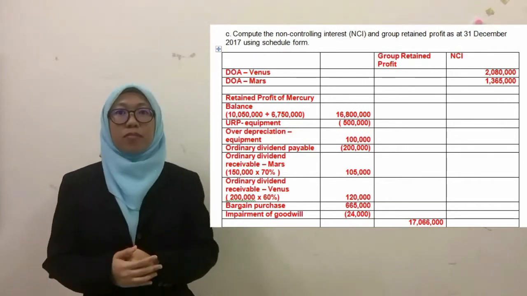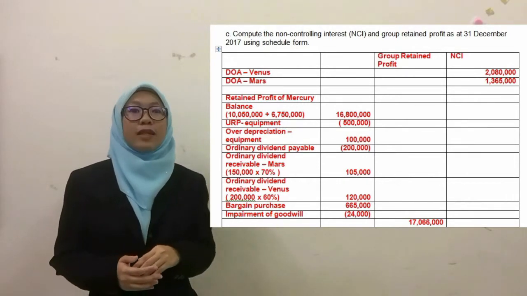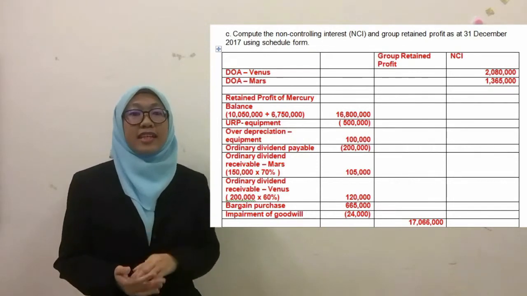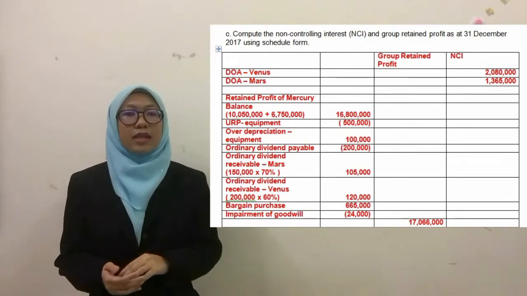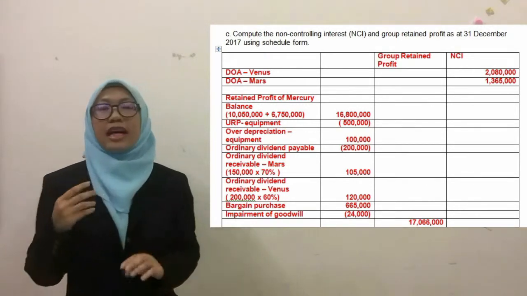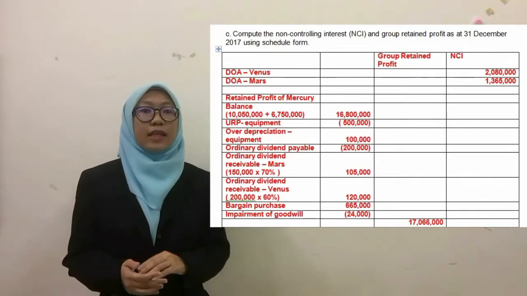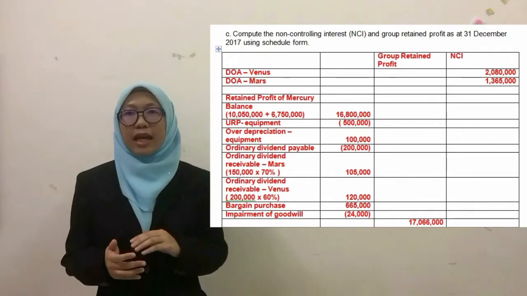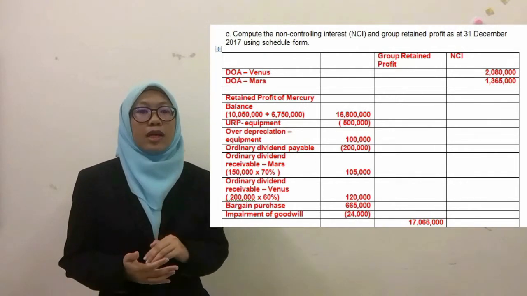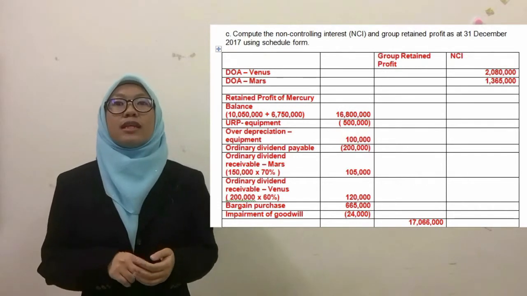We get the carried down retained profit of Mercury is 17.066 million. From the calculation, for the ordinary dividend payable, since Mercury declared before the year end a final ordinary dividend of 200,000 and did not yet provide for it, we should minus it in the retained profit as a dividend payable. And Mars also declared before the year end a final dividend of 150,000. Since Mars is a subsidiary of Mercury, we should include 70% of 150,000, which amounts to 105,000.